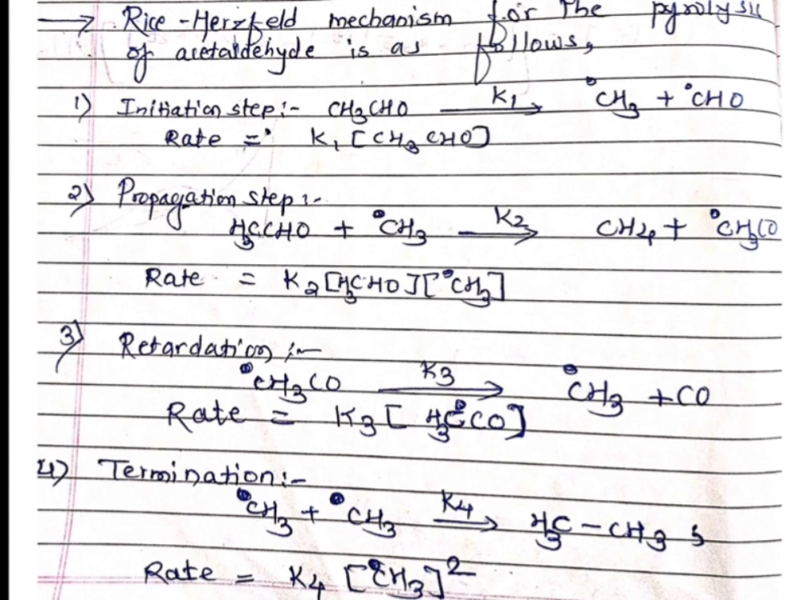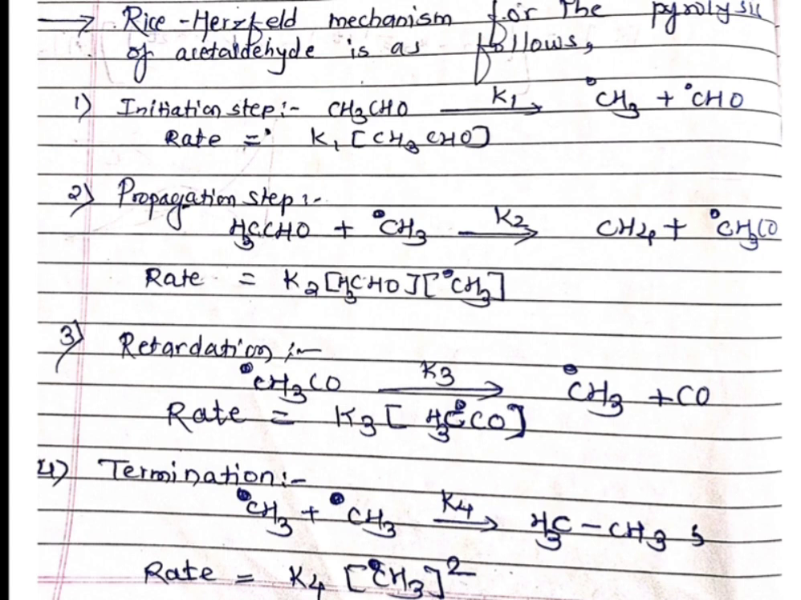Then the fourth step is given. It is a termination step by which the reaction is stopped. In the system, CH3 radicals are present. In the first step a CH3 radical is formed, in the second step a CH3 radical is used, and in the third step it is formed again. So in the system we have the active species CH3 radical, and we have to stop the chain so that this active species is terminated by combining. So CH3 radical plus CH3 radical, the radicals form a bond, and the species CH3-CH3 is formed.